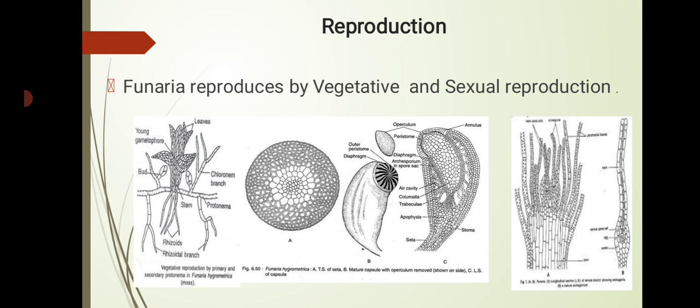Then next, reproduction. Funaria reproduces by vegetative and sexual reproduction. There are two types, and diagrams are shown for vegetative and sexual reproduction. Look at this diagram carefully. First is the vegetative diagram and second is the sexual reproduction diagram, showing how they reproduce, their organs and their parts. Look carefully at this diagram, all students.